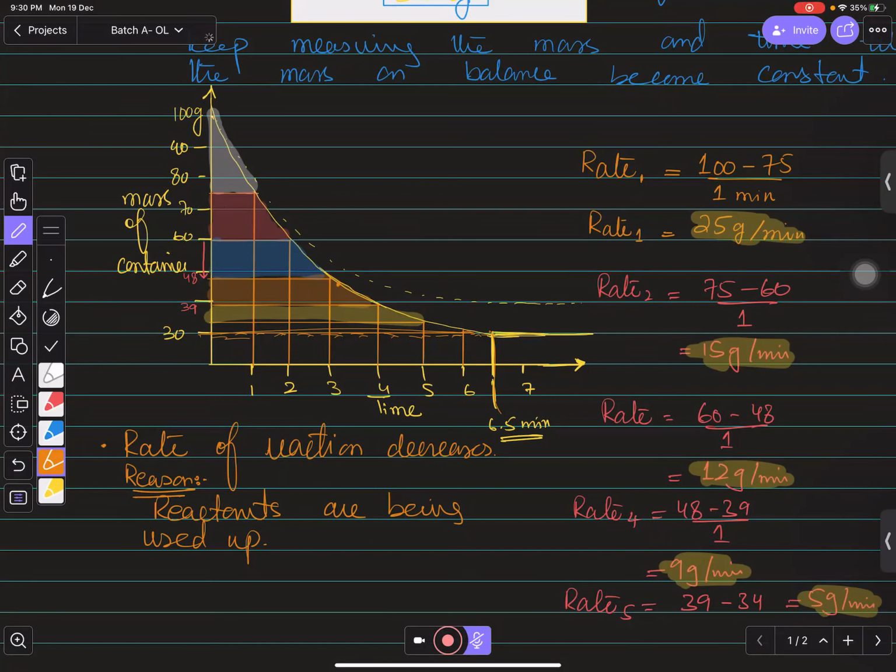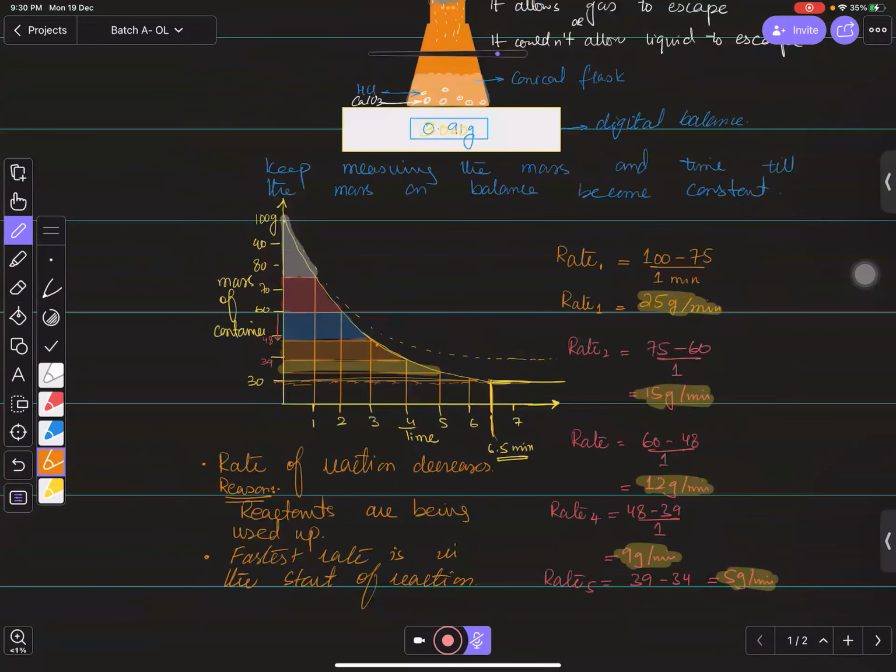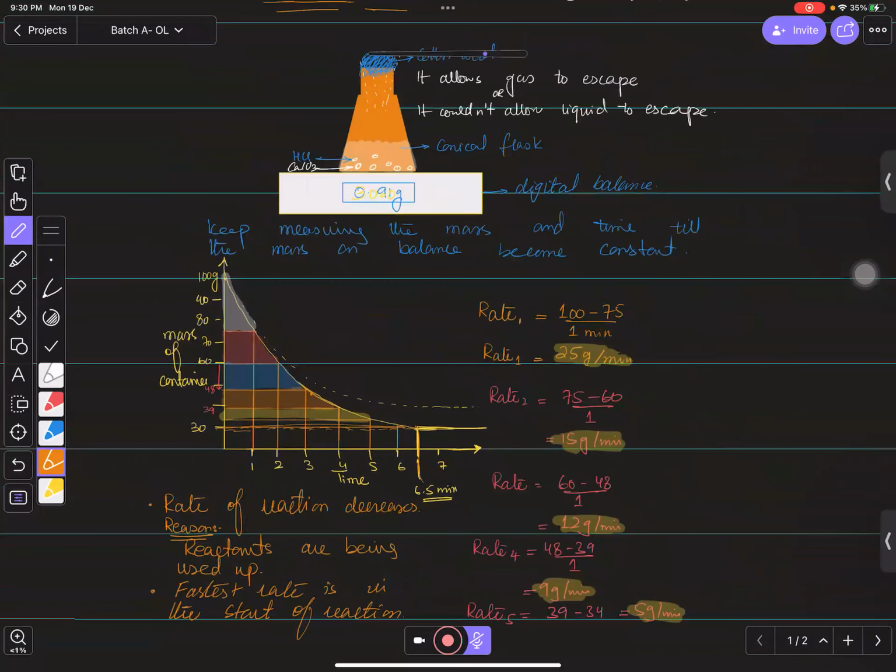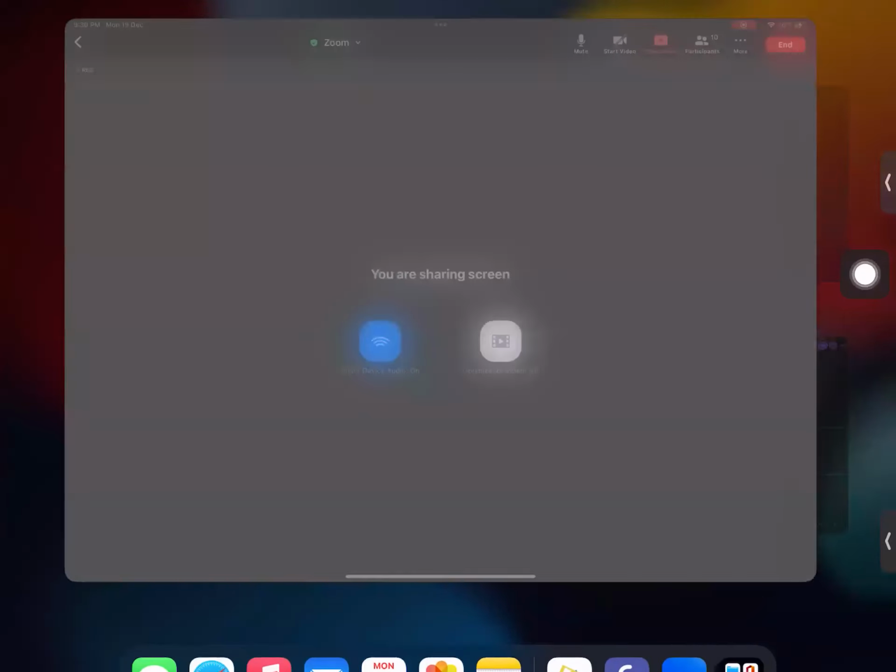The rate of reaction decreases as the reactants are being used up, right? And the fastest rate is in the start of the reaction, right? You need to keep in mind the fastest rate is in the start of the reaction. Is that clear, every one of you? Yes. Any problem, anyone? Okay, you can write all these things down and then we will talk.